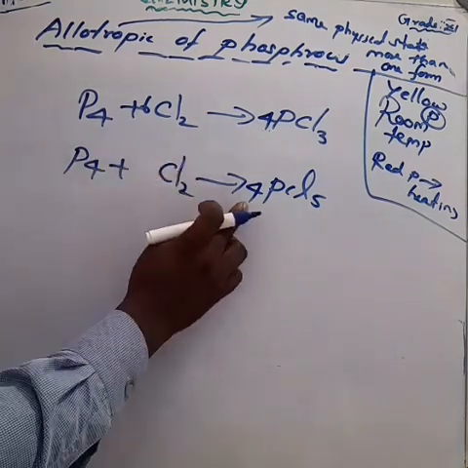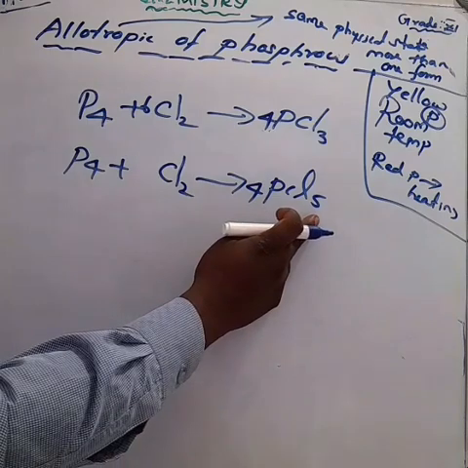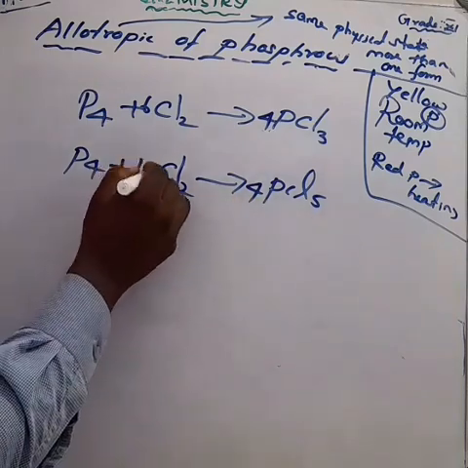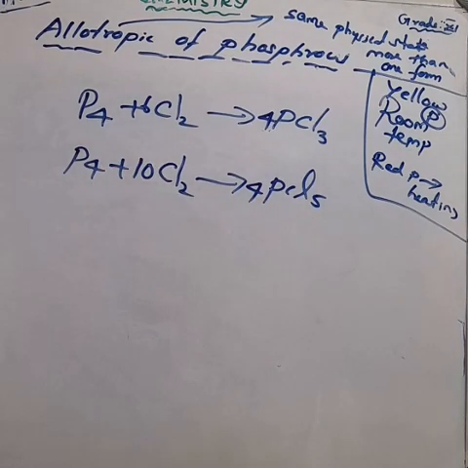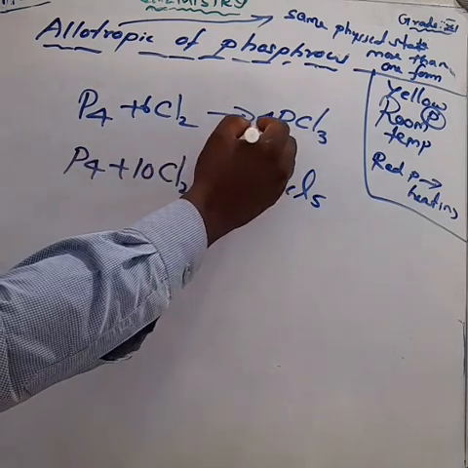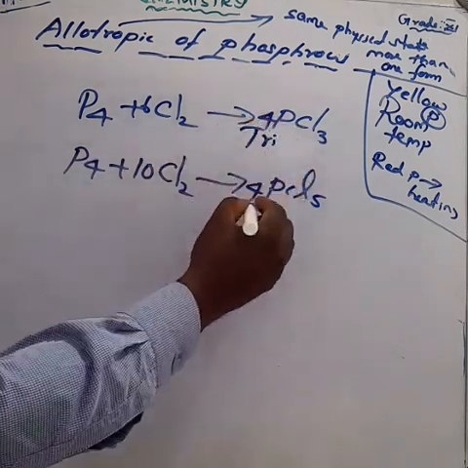4 into 5 is equal to 20. Am I right? 20 chlorine is there. So make it 10 chlorine atom. Sorry, 10 chlorine molecule. Now it becomes 20. So first equation, we learn about phosphorus trichloride. Second equation, we learn about phosphorus pentachloride.